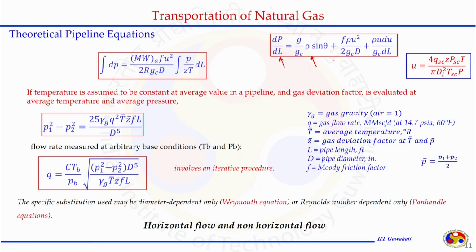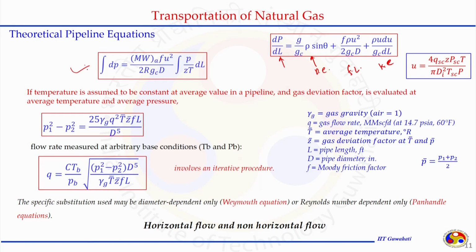So, let us come back to our theoretical equation, which was accounting for change in potential energy, change in friction losses and kinetic energy change, all of which contribute to pressure drop. With the help of non-ideal parameters, like how to convert rho and velocity into temperature and pressure condition, we could establish this relationship. Now, if you know f, can you take it constant or not? Similarly, for u2, you can solve this expression. We know u2 cannot be taken out; it has to go inside of this integral sign. Using this relationship, when we integrate this, we are going to get this expression.